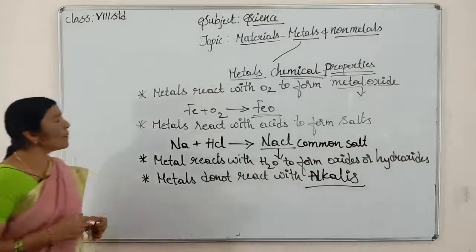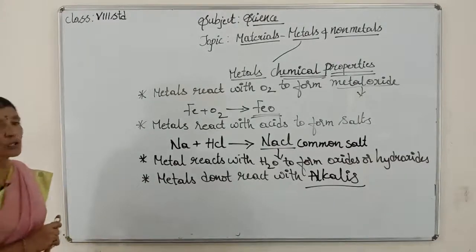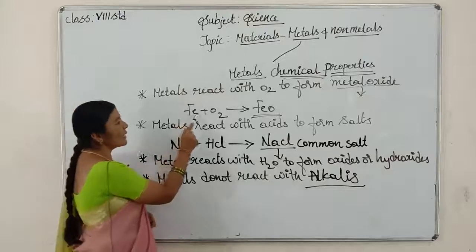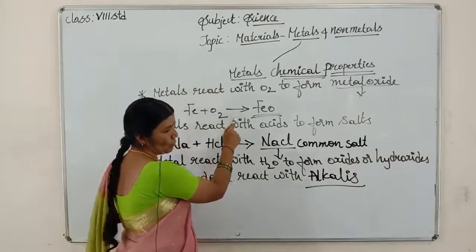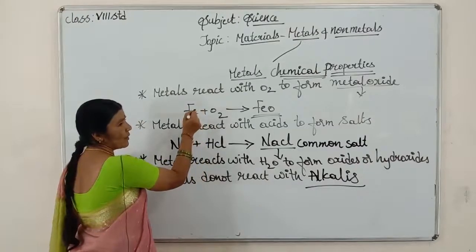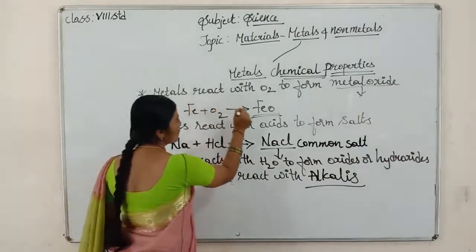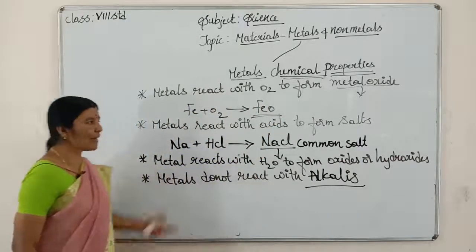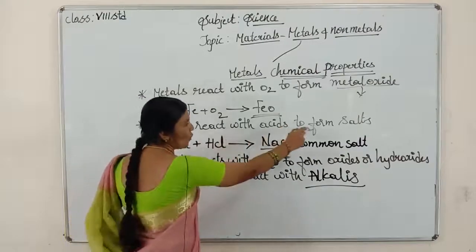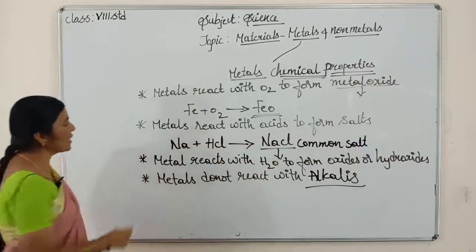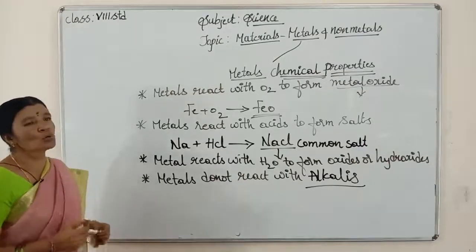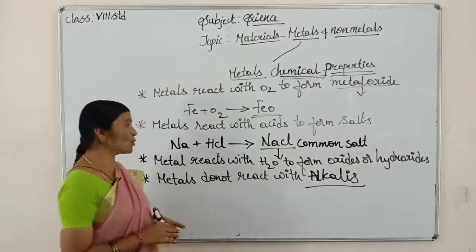First one, metals react with oxygen to form metal oxides. For this example, iron plus oxygen gives rise to ferric oxide. Metal oxide it is. Second point is metals react with acids to form salts. For this example, children, sodium plus hydrochloric acid gives rise to sodium chloride, which is a common salt.